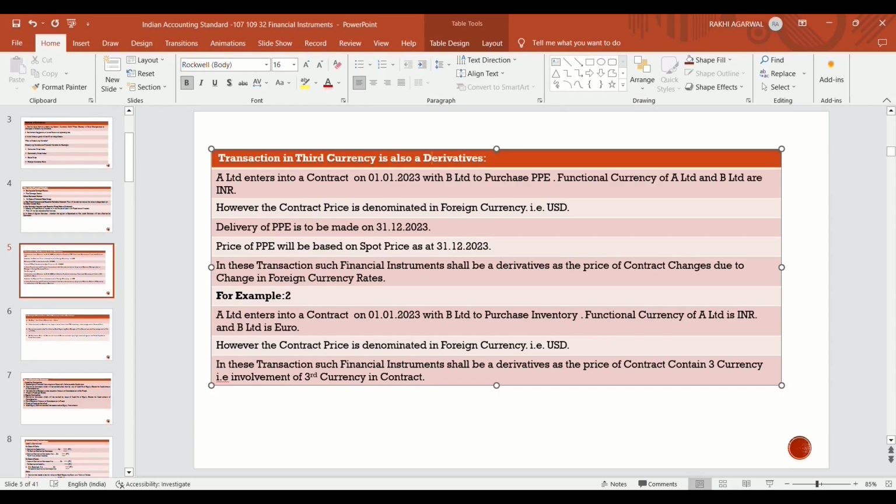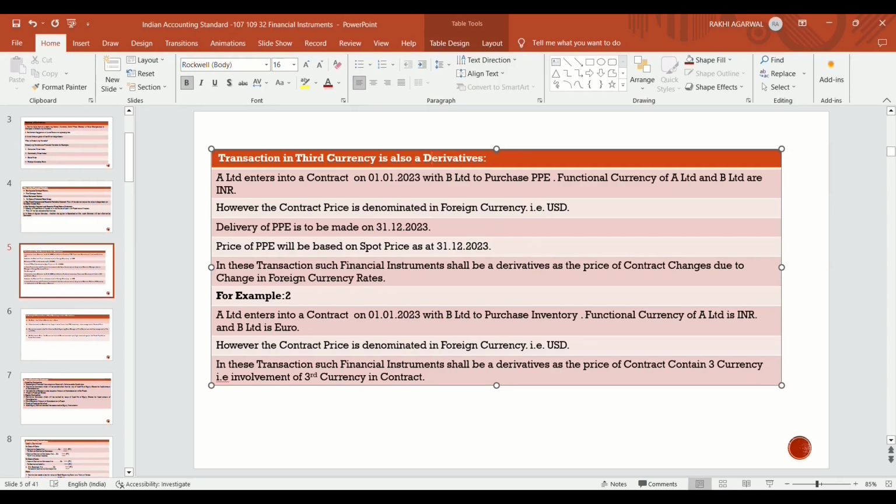So the rate fluctuates due to change in foreign currency rates, foreign currency indexes, you can say. In these transactions, such financial instruments shall be derivative as the contract price changes due to change in foreign currency rates, because the rate decided today is denominated in USD. So it affects the foreign currency exchange rate. So that transaction is treated as a derivative. It is also called a third currency transaction, and it is also called a derivative.